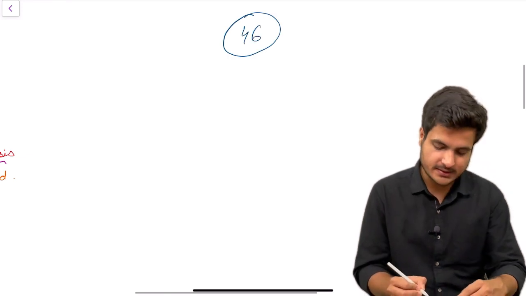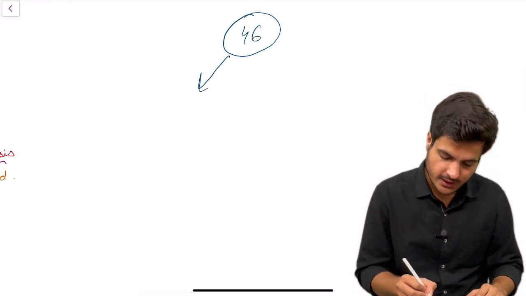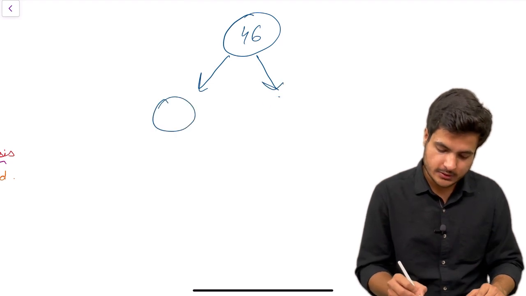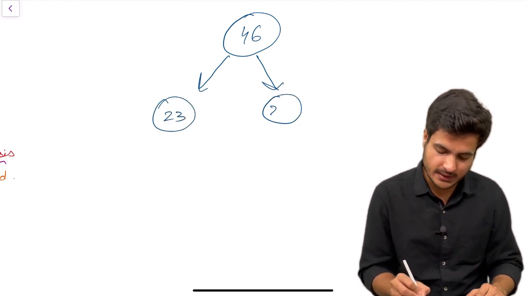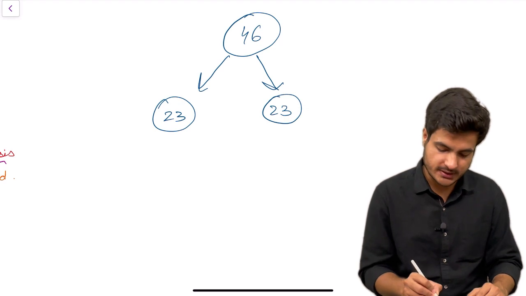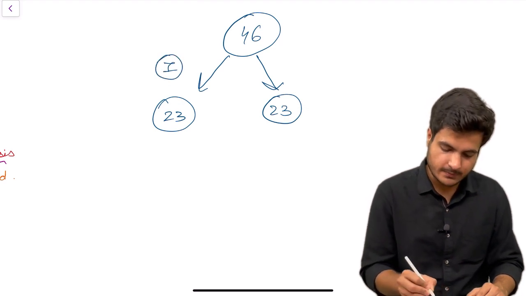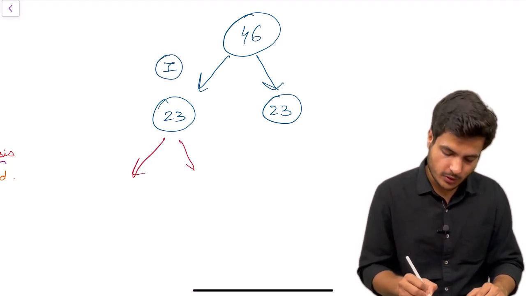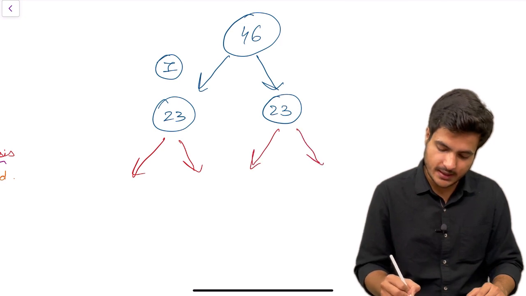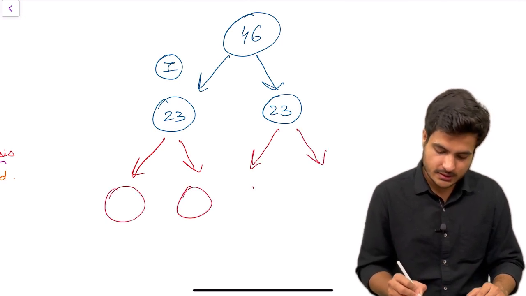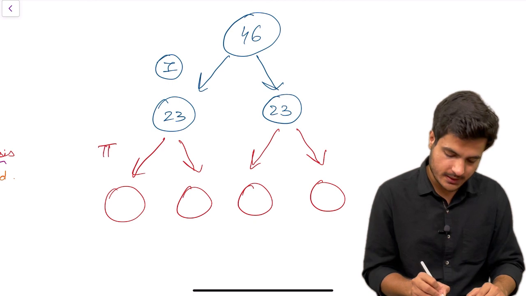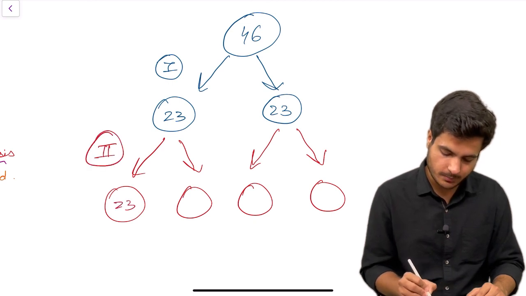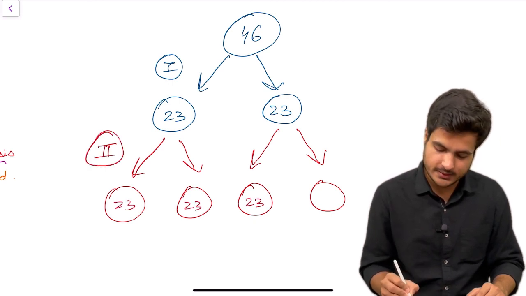If a parent cell has 46 chromosomes, it will undergo meiosis 1, so the resulting daughter cells will have 23 chromosomes each. This is after meiosis 1. And when these cells undergo meiosis 2, which is similar to mitosis, the number of chromosomes will remain the same.